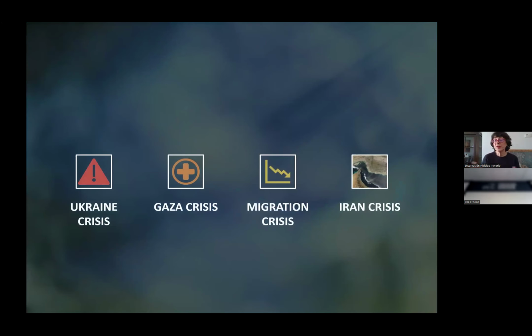So why? Well, perhaps I have already mentioned that at the actual moment, there are so many crises. The war on Ukrainian soil, the war on Gaza, although now it seems to have sort of stopped in some way, the migration crisis that is causing so much trouble and so much pain, and definitely the crisis in Iran, that is four of the many crises all over the planet.